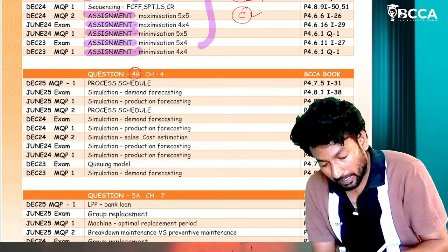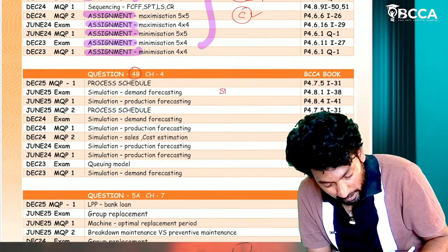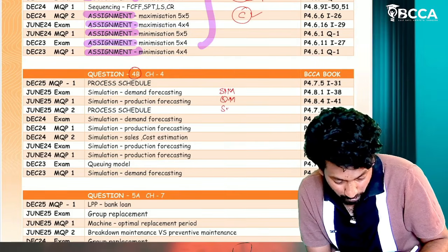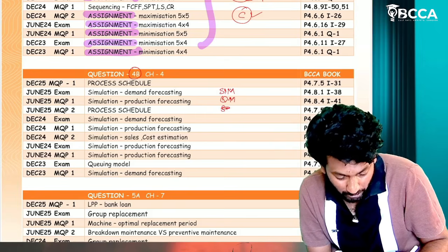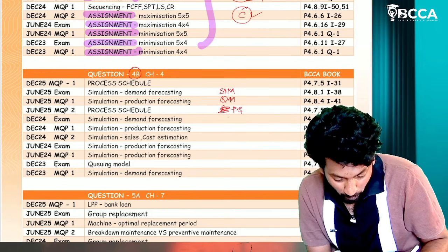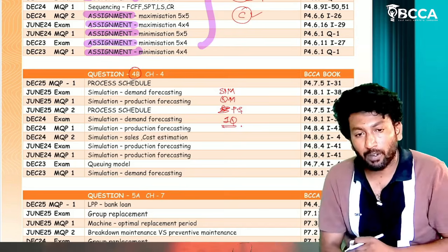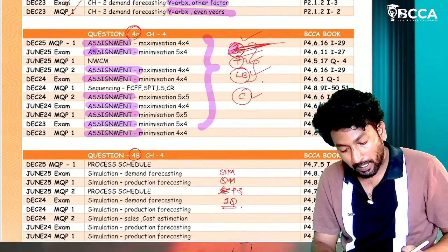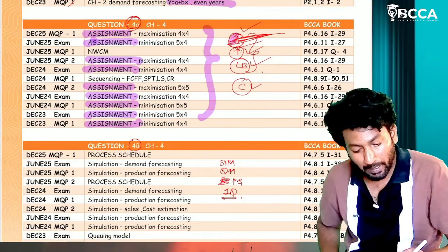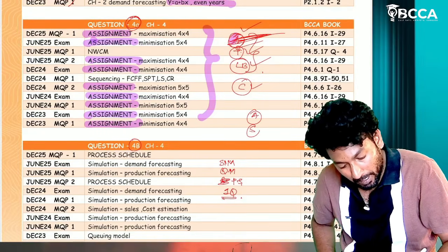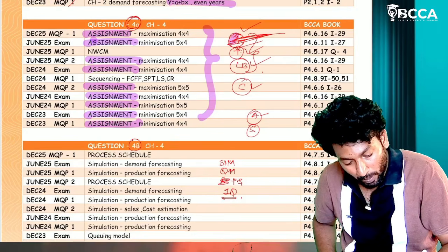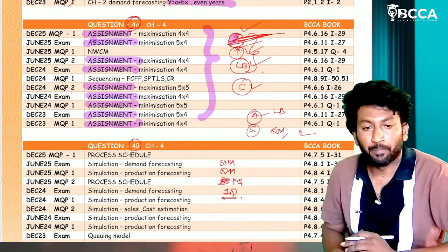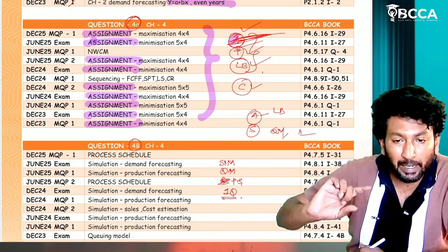Okay, our first preference here is simulation. After simulation, learn queuing models and the process scheduling question. Only one question is there, sir. If you learn that question, enough. So that means for question number 4A and 4B, first priority is assignment and simulation. Next priority is line balancing, queuing models and process scheduling. Prepare these concepts.